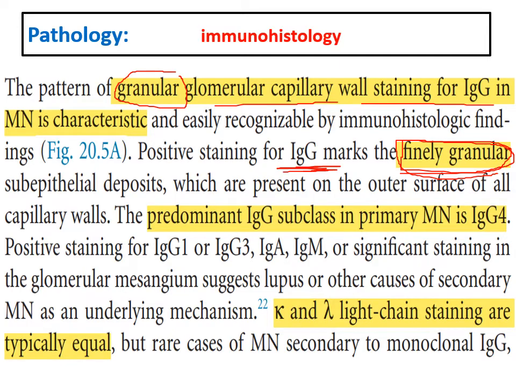with immunofluorescence. The predominant IgG class in primary membranous, this is very important to differentiate between primary and secondary, is the IgG4 subclass. But if we find IgG1, IgG3, IgA, IgM, or other staining, this will guide our diagnosis to secondary membranous, to a secondary cause of membranous. But the predominant immunoglobulin in primary membranous is IgG4, and again the staining is in the form of fine granular subepithelial deposits.